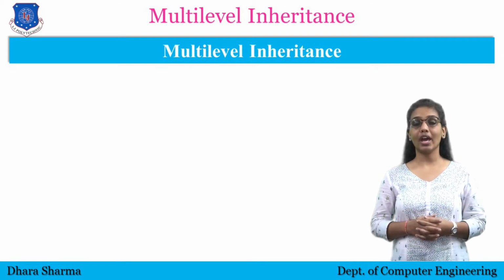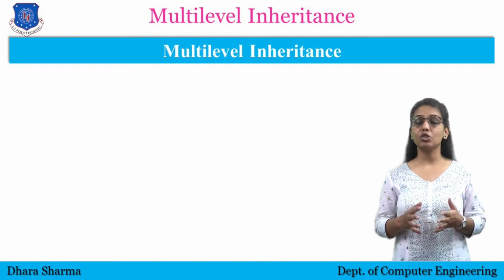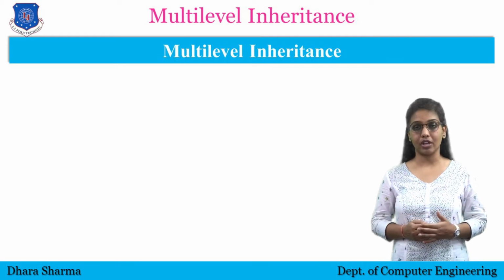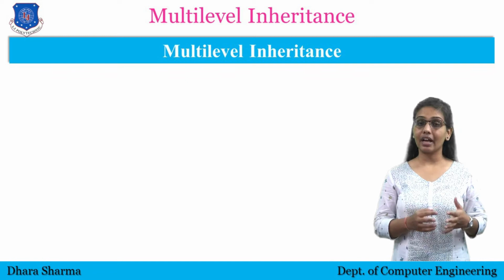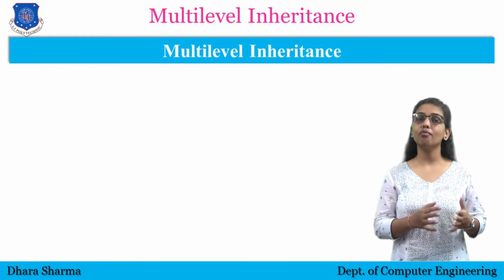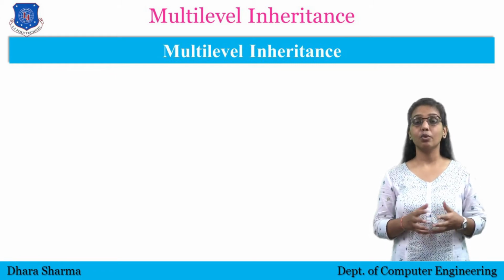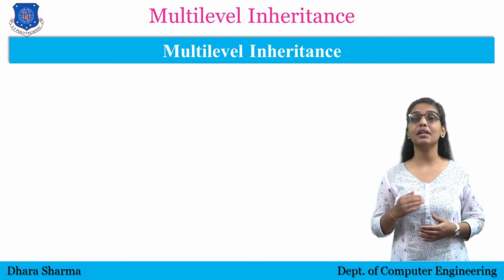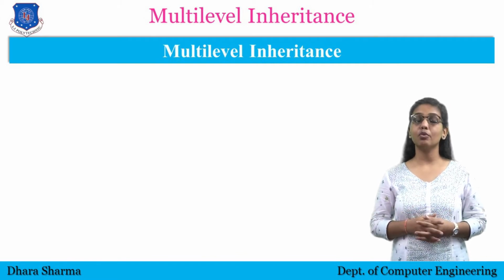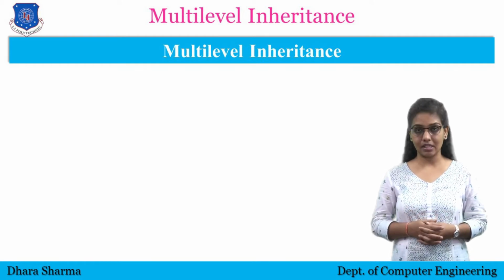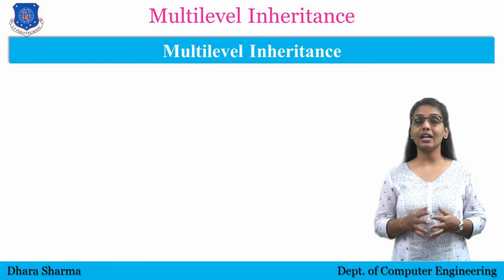In my previous video we discussed single inheritance, in which there should be only two classes, one base class and the other a derived class. So the properties are derived in a derived class from only one base class, and that is known as single inheritance. Here in multi-level inheritance we will see inheritance in multiple levels. So at minimum we will require three classes. We can have three or more than three classes, because if we take two classes then it will be considered single inheritance.